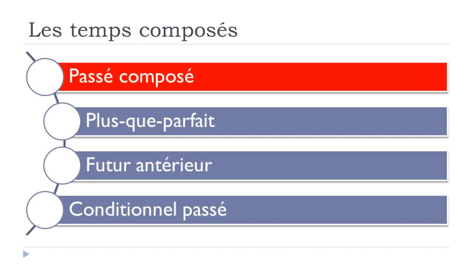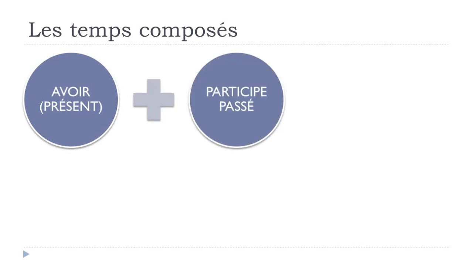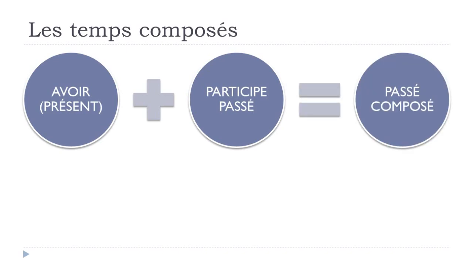So we'll first start with the passé composé, okay? And if you remember, the rule was that first we will use avoir. So if you're not really sure, if you don't remember if the verb requires être or not, then put avoir. Avoir should be at the present form. Then you will put your participe passé form and you will get this passé composé.